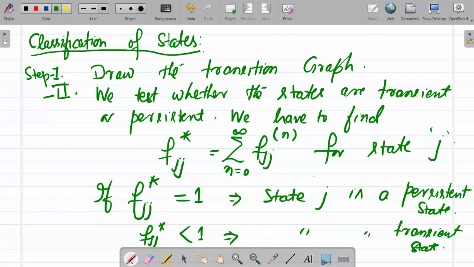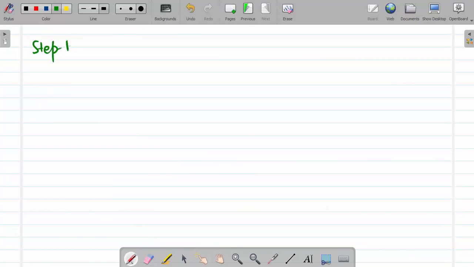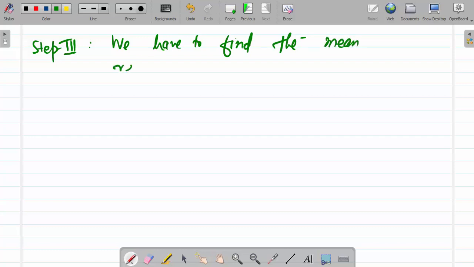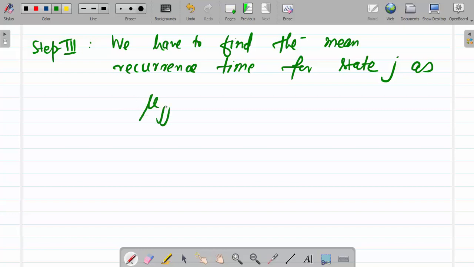Now in the next point, third step, we have to find the mean recurrence time for state j as mu jj, that is equal to summation n equal to 0 to infinity n f n.